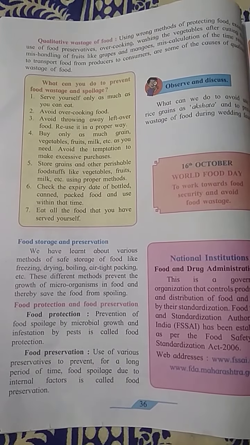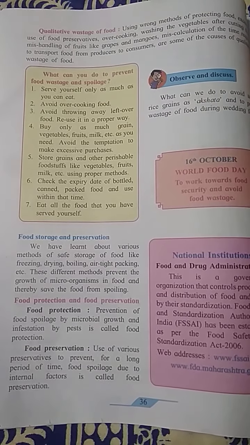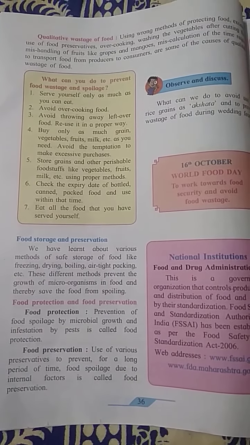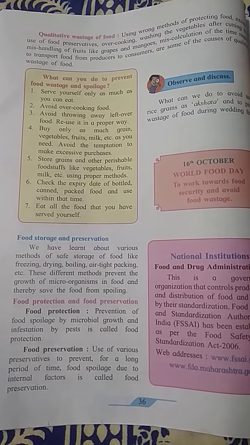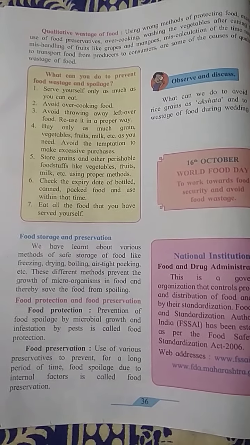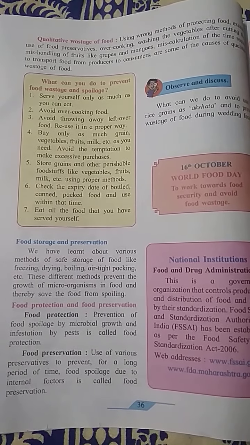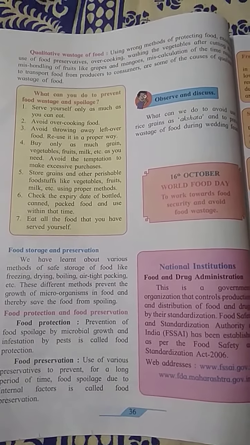Many items in the market have preservatives. Why are they used? To keep the food item for a longer period of time. But sometimes they also damage or spoil the food. So this is food preservation.